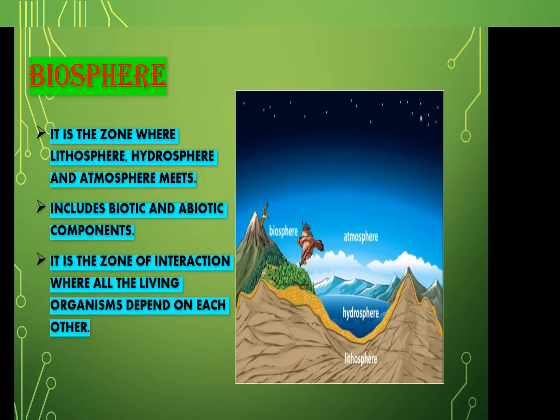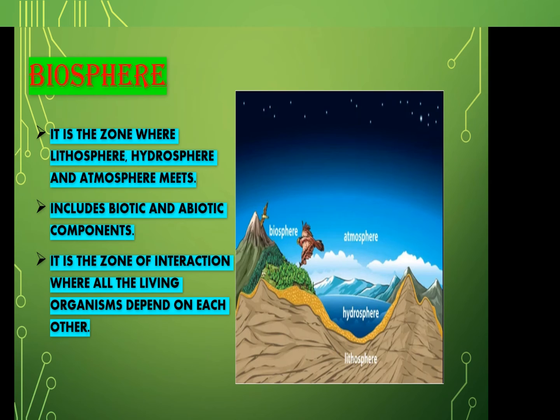For all practical purposes, the biosphere is considered as the fourth domain of the earth. It includes biotic as well as abiotic components of the environment. Life in the biosphere is dependent on soil, air, water and heat of the sun. The different domains of the environment interact, and this relationship can be seen in the biosphere.